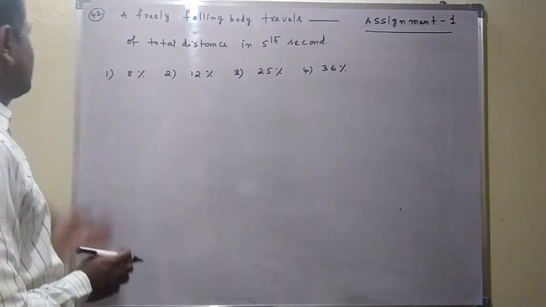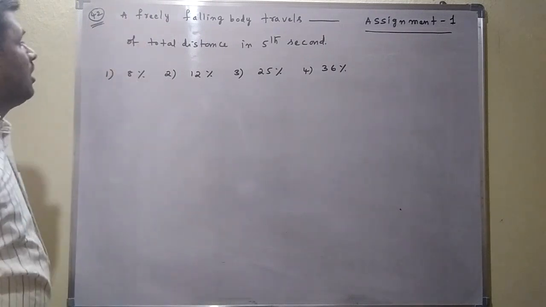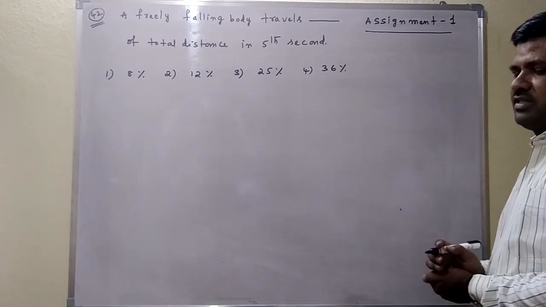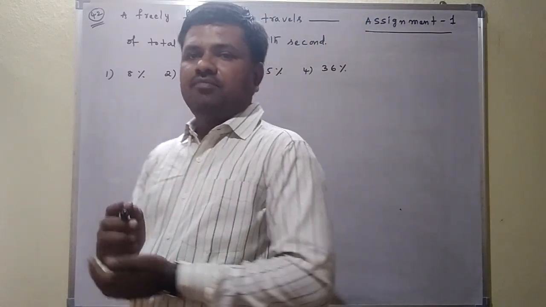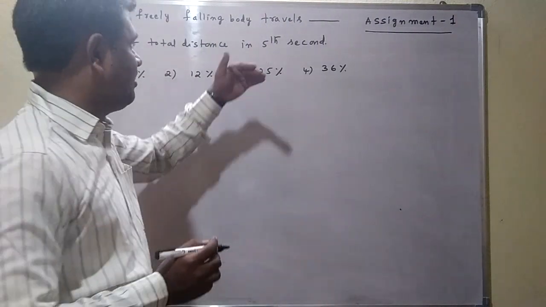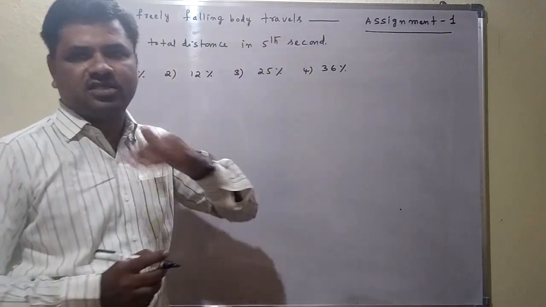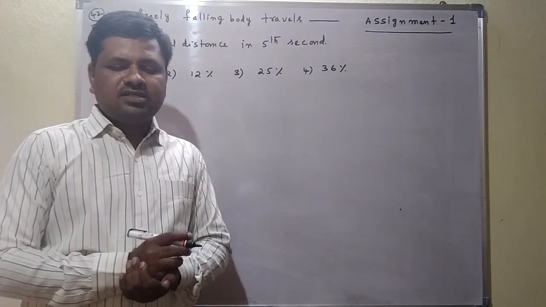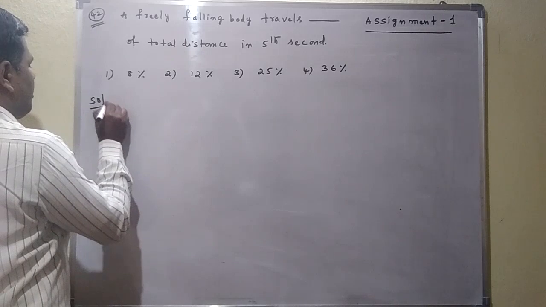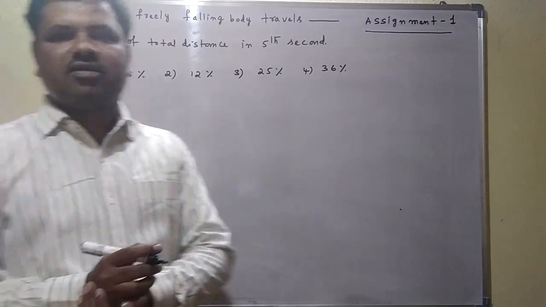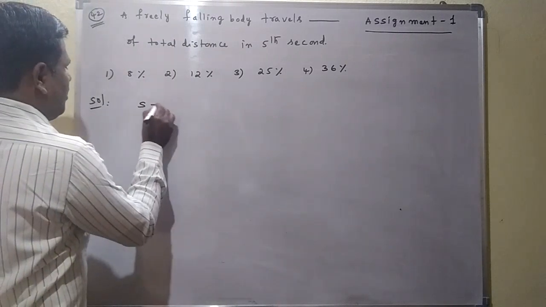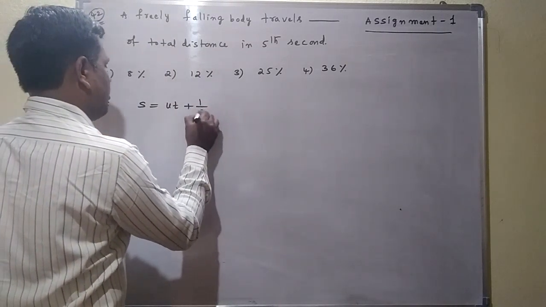See the question number 42. A freely falling body travels dash of total distance in fifth second. Means here generally the ratio of total distance traveled in nth second to the total distance they are asking. Formula we know that s is equal to ut plus half at square. Distance traveled, s is equal to ut plus half at square.